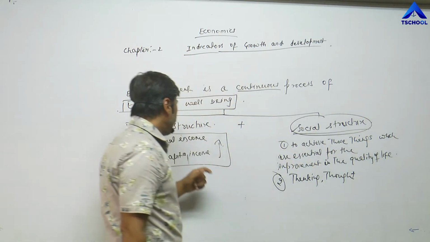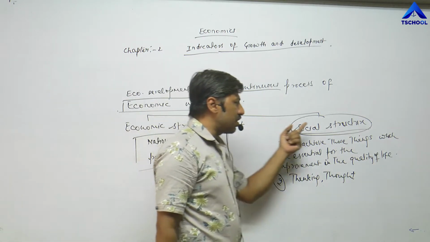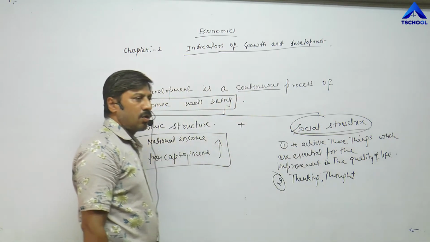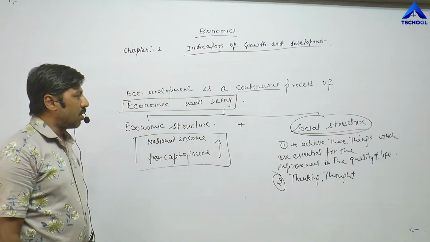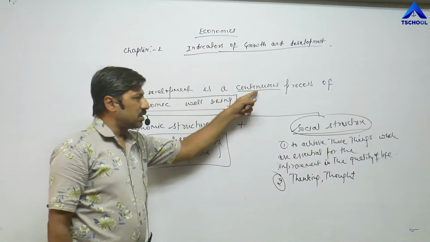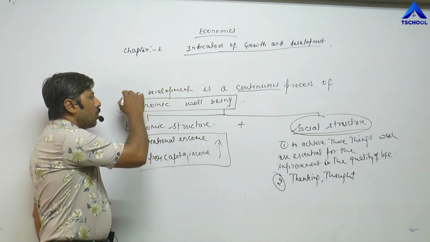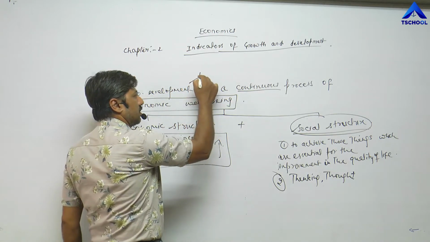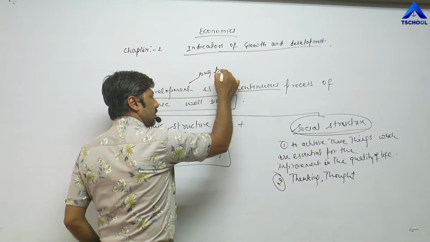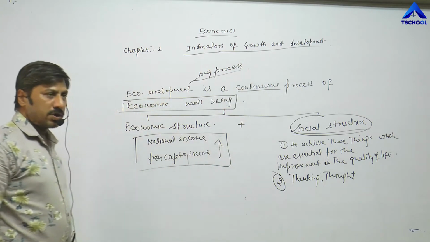So whenever the economic structure as well as the social structure changes in any economy, that is called economic development. Why it is a continuous process, we will discuss later on, but in short, economic development is a very long process. Why is it a long process?